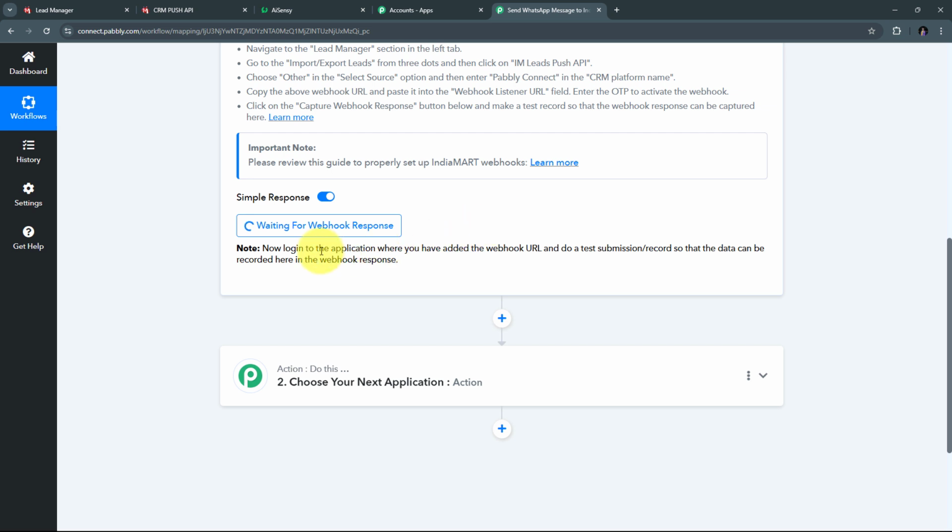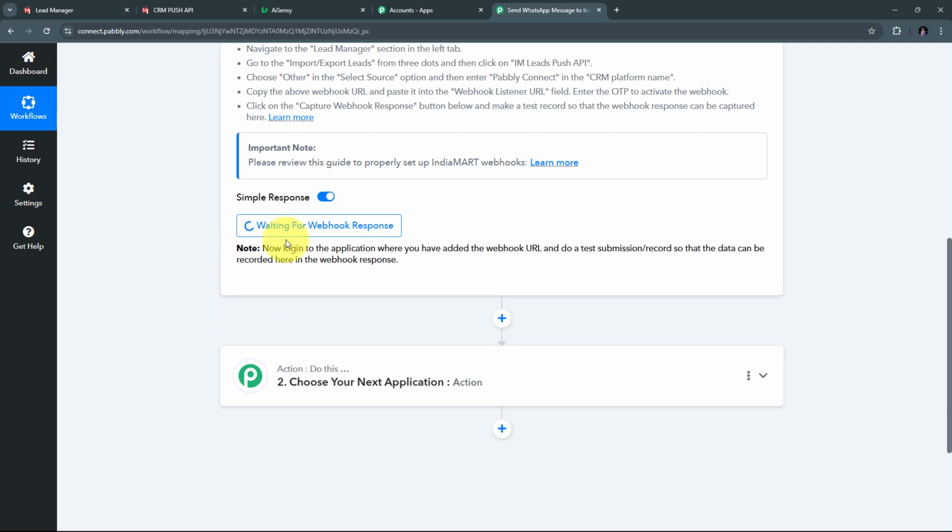And here in Pabbly Connect, we can see it is waiting for the webhook response. So for getting this webhook response, I need to generate a new lead or an inquiry in IndiaMART. And as I generate a new lead or an inquiry, I will automatically receive that response here in Pabbly Connect. But right now, I don't have any listed product in my IndiaMART account. So here I'm going to generate a test lead, so that I can show you how we can set up this automation between IndiaMART and AI Sensei to send automated WhatsApp messages to all IndiaMART leads or inquiries.